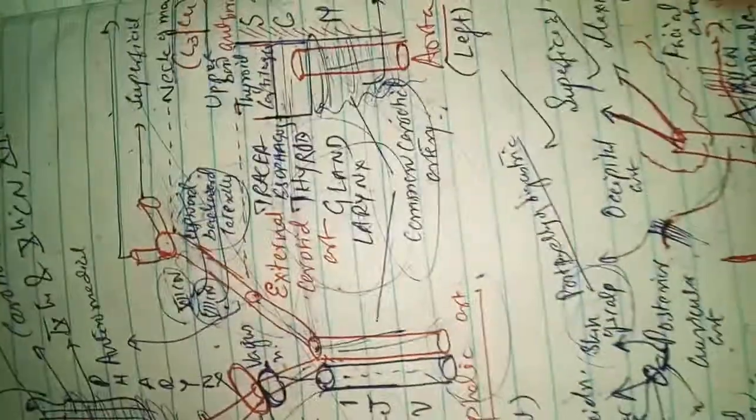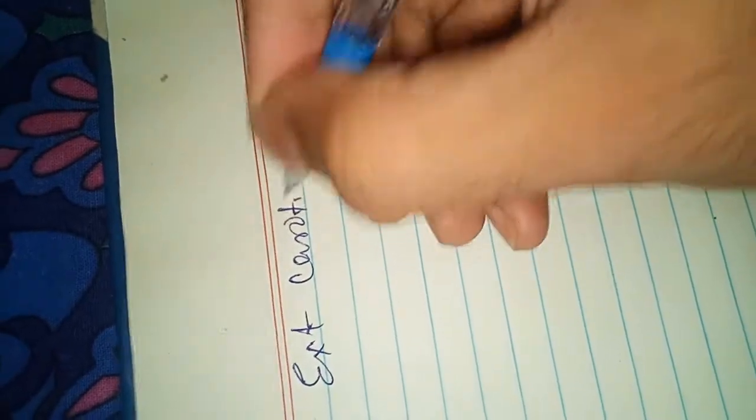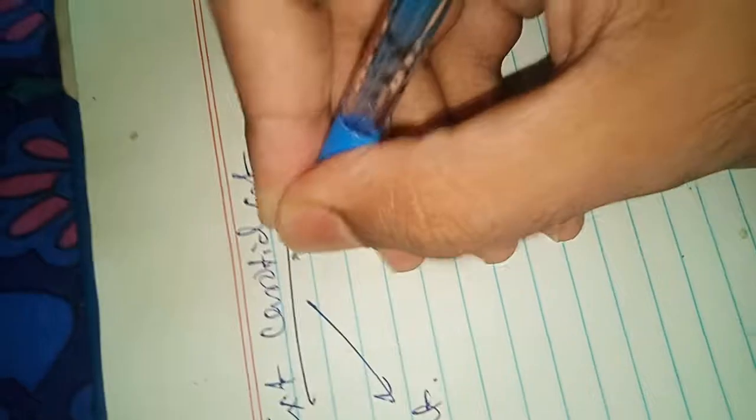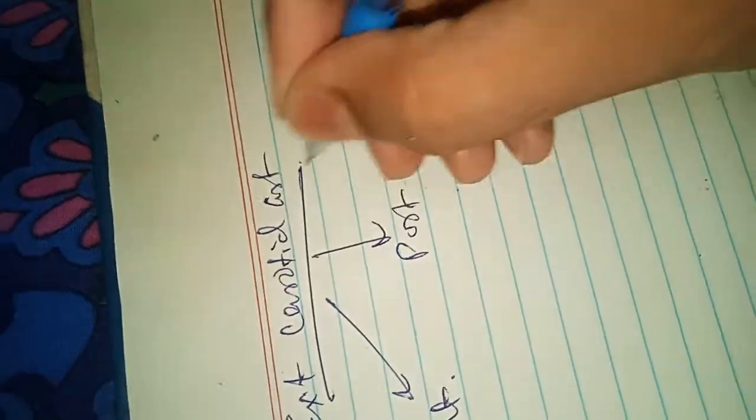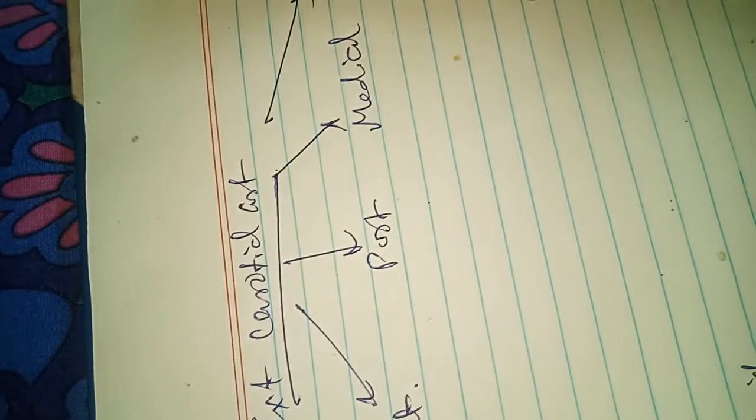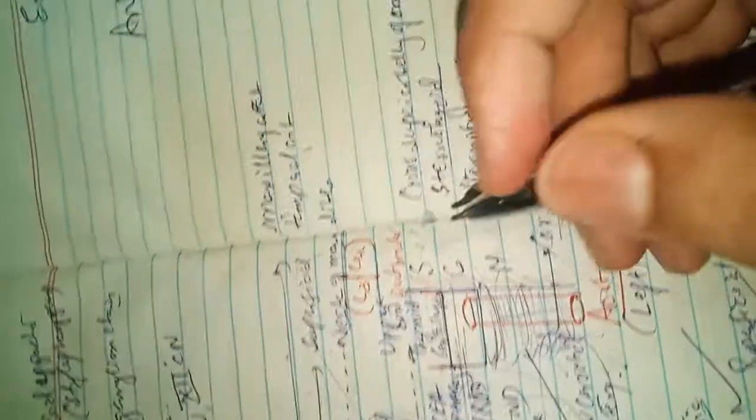Okay, now the branches of the external carotid artery. The external carotid artery has anterior, posterior, medial and terminal branches. The terminal branches are the maxillary artery and the superficial temporal artery.